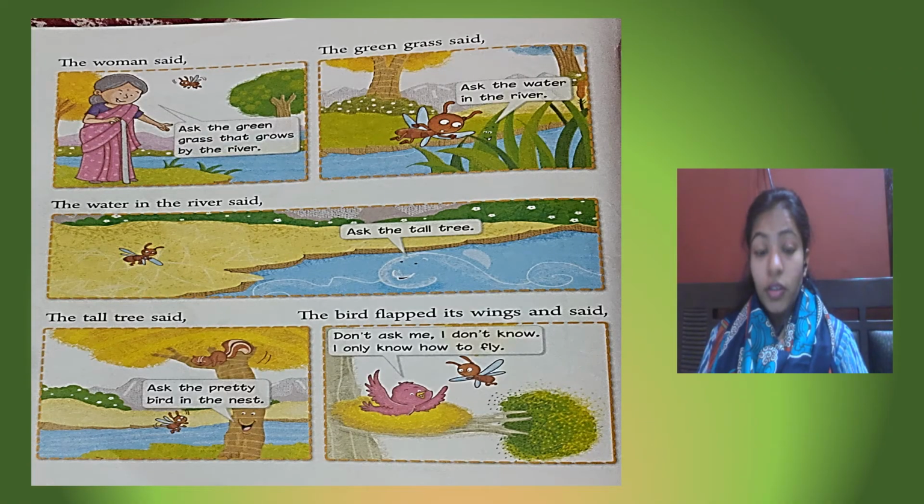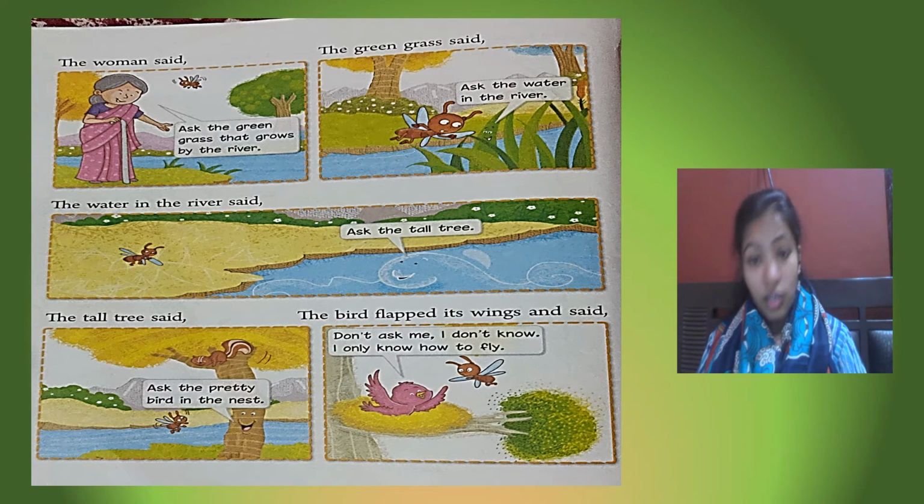Afterward, it went to the woman and asked the woman its name. The woman said, "Ask the green grass that grows by the river." So the woman suggested it go to the green grass by the river. It was thinking where it should go. Then it went to the green grass and asked them the same question.